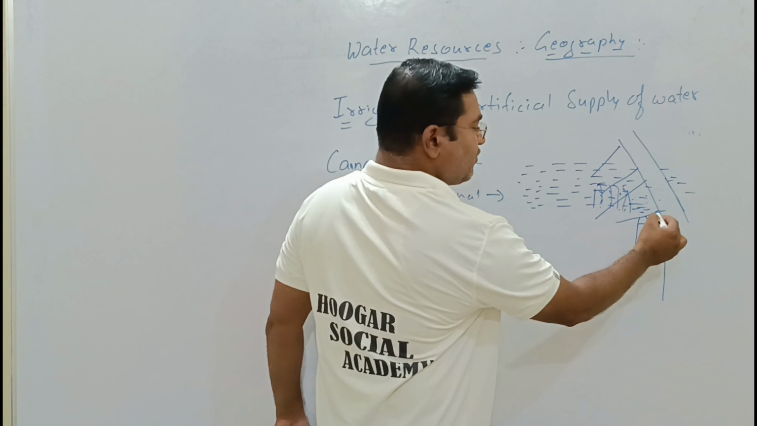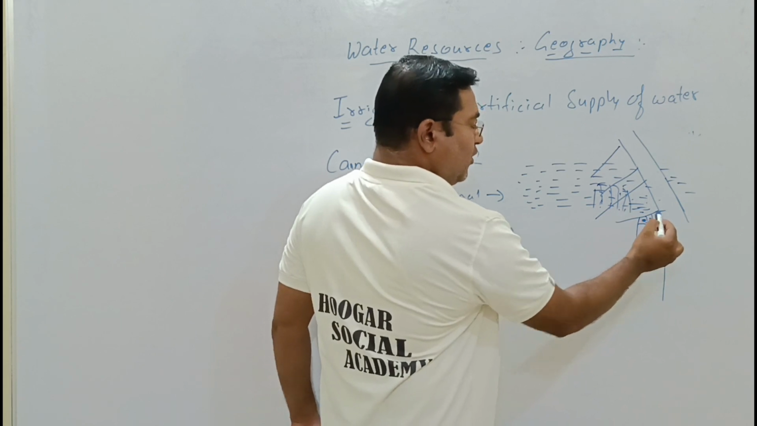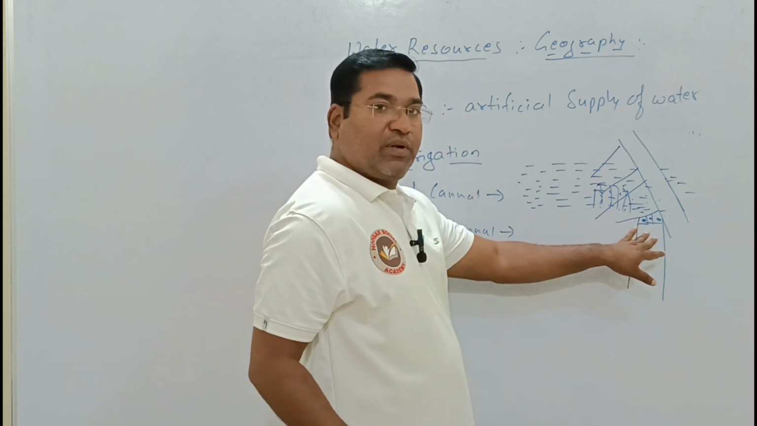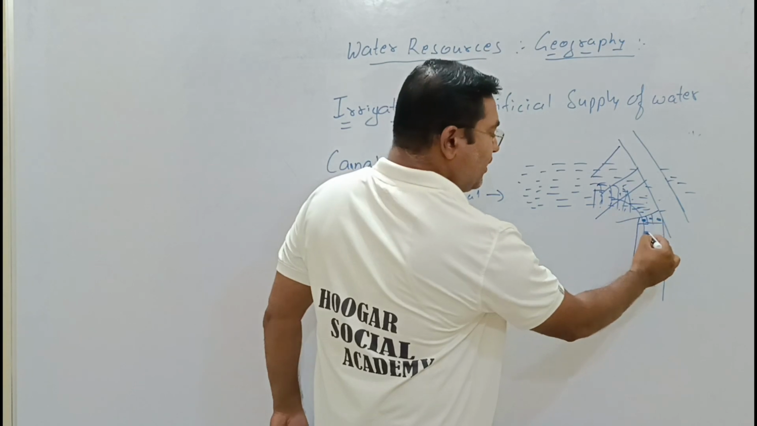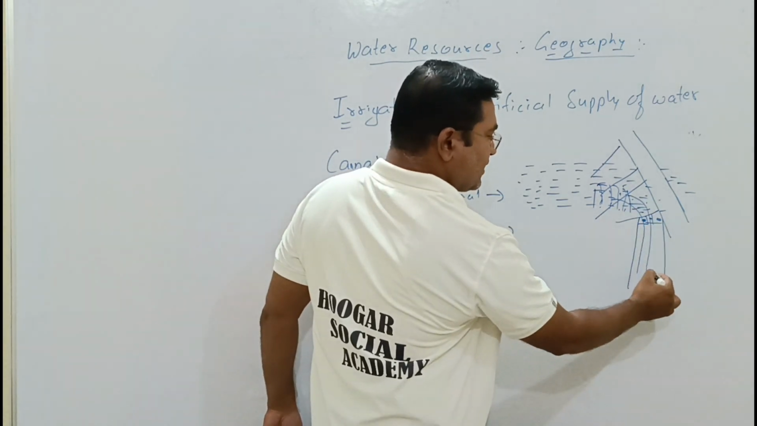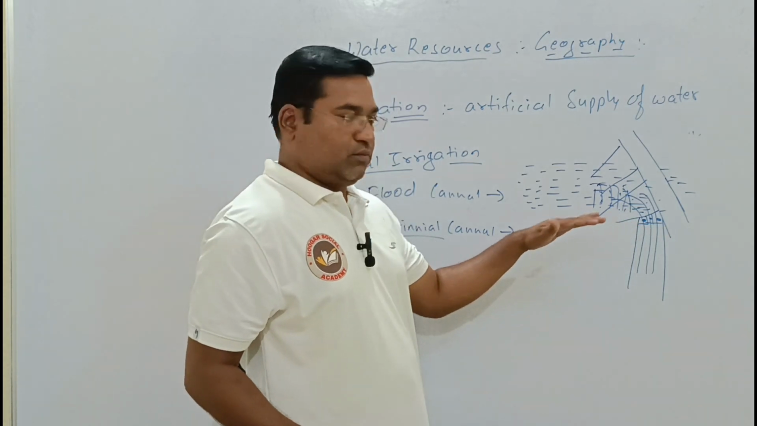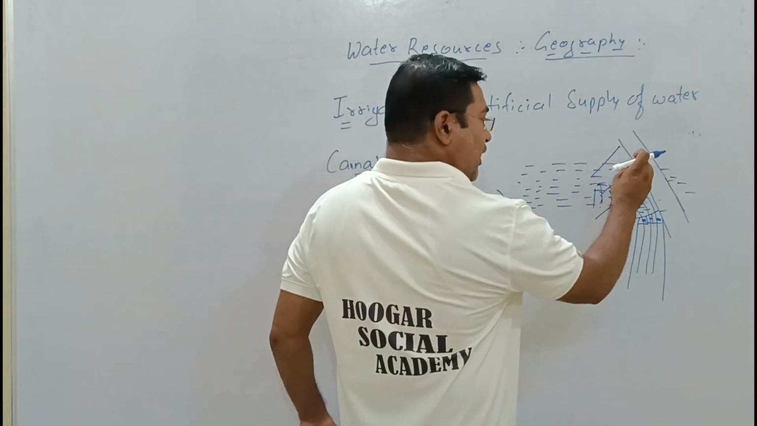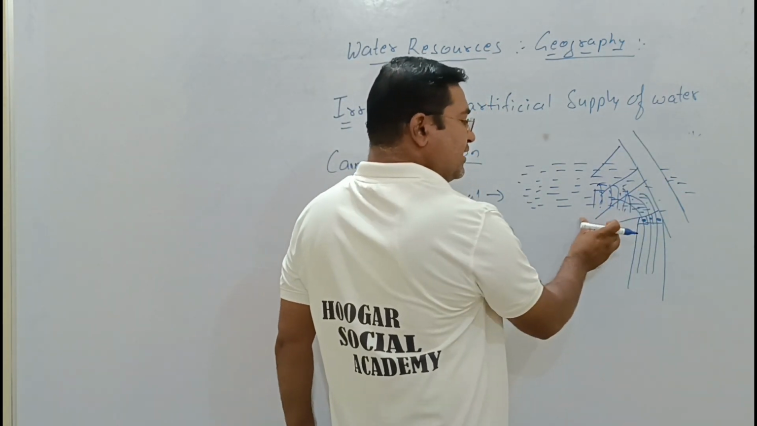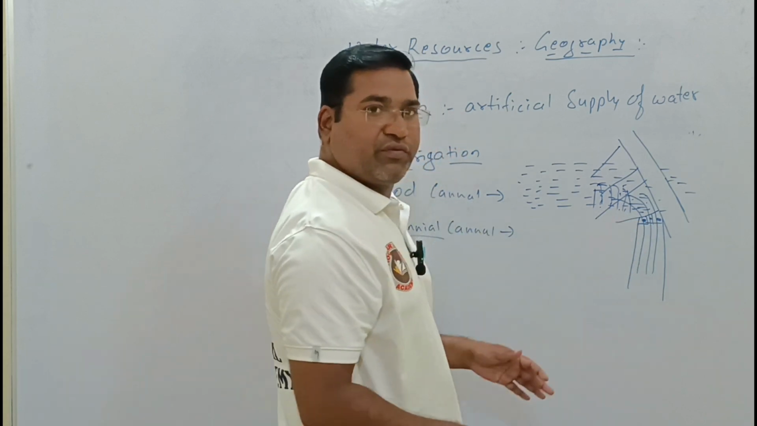The only difference here is that small gates will be made. When these gates are opened, only then will the water move to these areas. If they are not opened, then it is blocked. So on one side there is storage of the water, and on the other side there is continuous flow of the water.